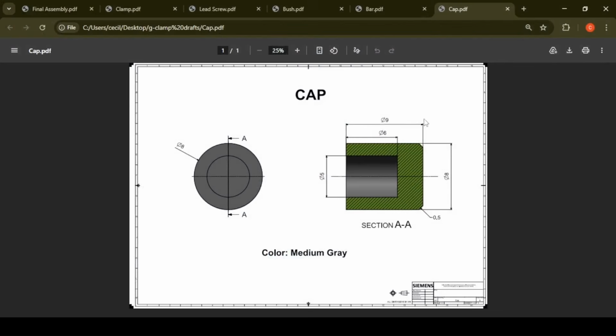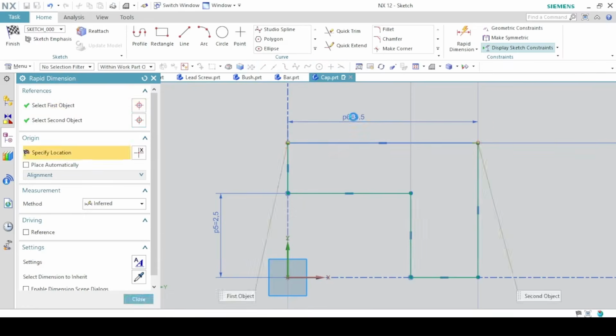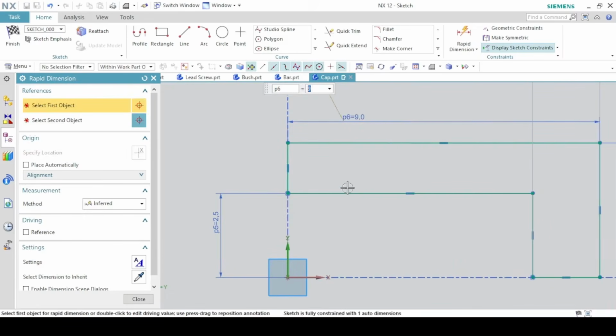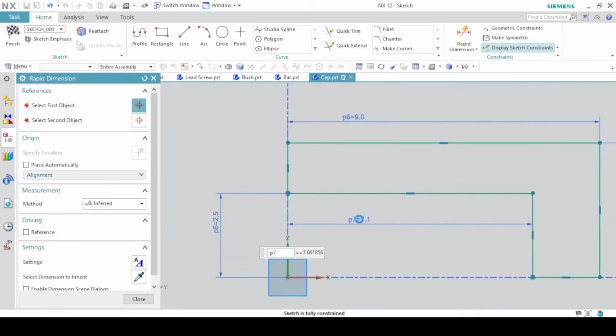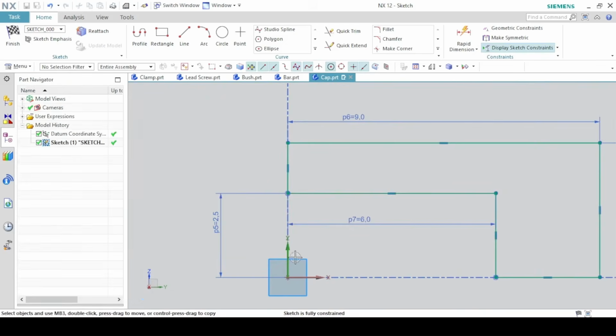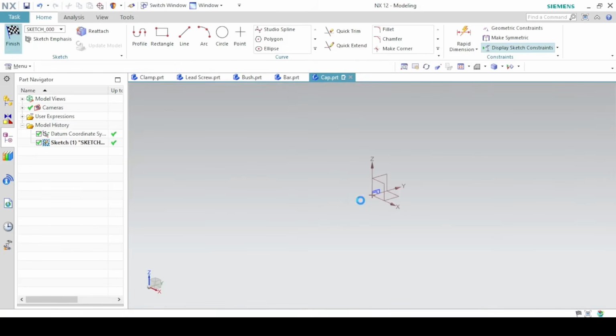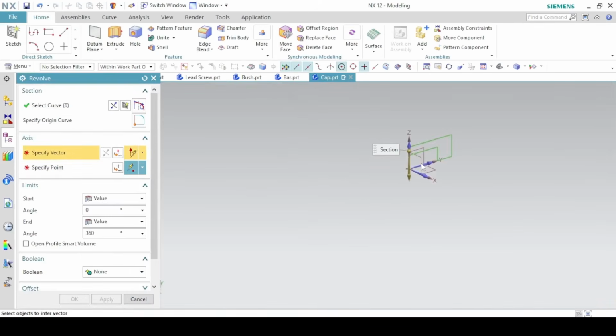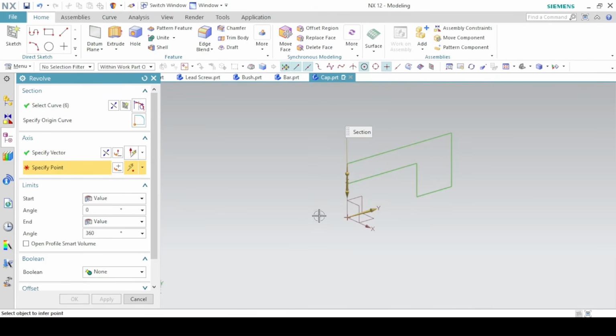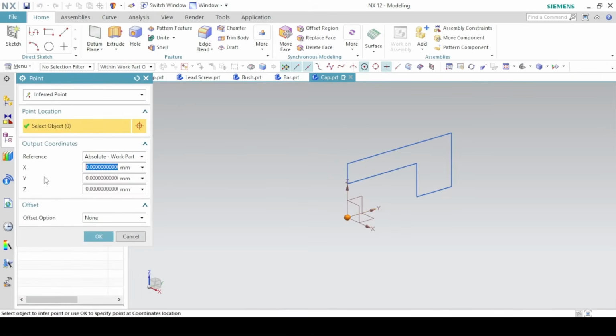The full length is 9 and this length is 6 millimeters. Sketch is fully constrained, so finish. And then the axis of revolution, we use the y-axis. The points will be the origin, so come to this and make sure the references are all 0. Okay.